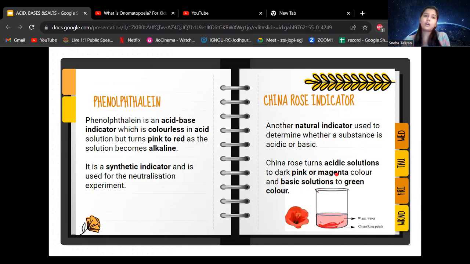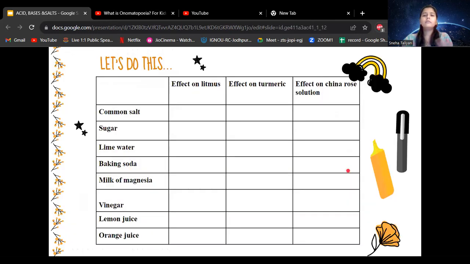So how many indicators have we discussed so far? China rose indicator, phenolphthalein, turmeric indicator, and litmus. These are four very, very common types of indicators. Okay, so let's have this table. This is an experiment table.